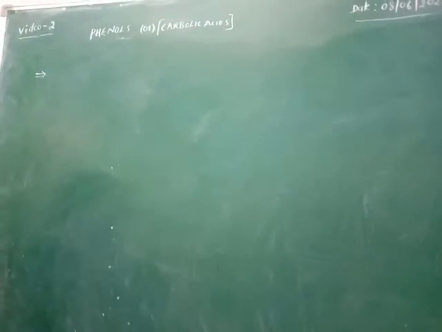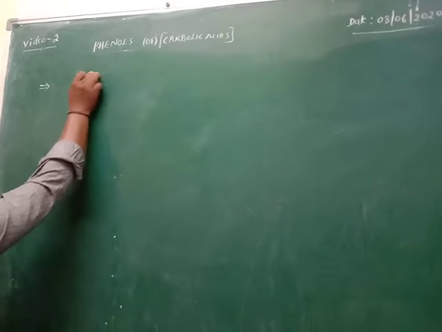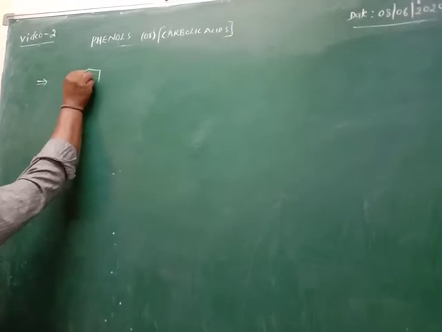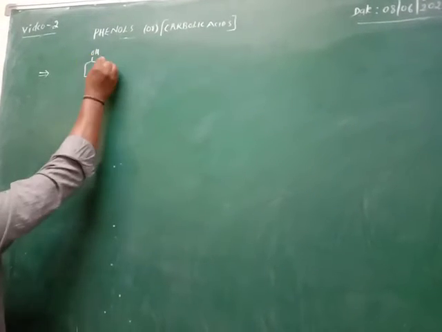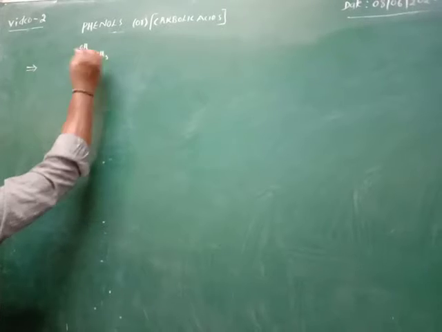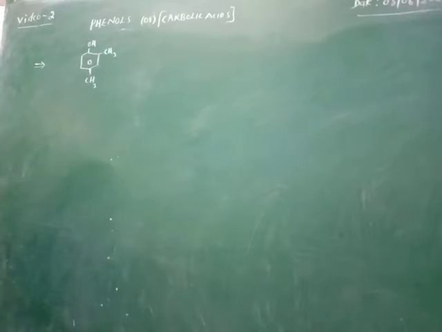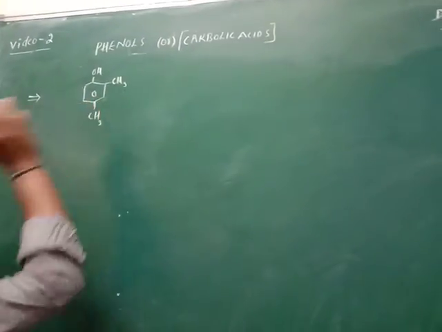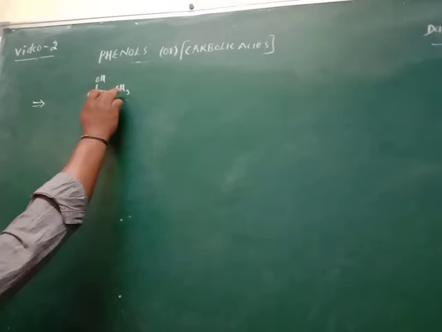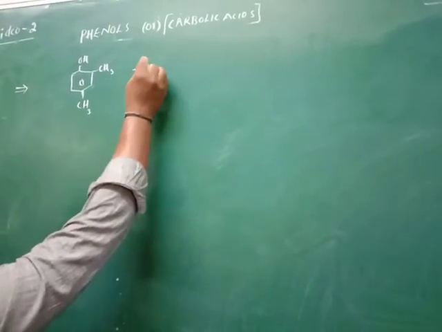So, continuing the nomenclature of phenols. Let us consider phenol with OH, and two CH3 groups. So two methyl groups are present on the phenol. First carbon, second carbon, third carbon, fourth carbon. The second carbon and fourth carbon have the methyl groups. So then its name is